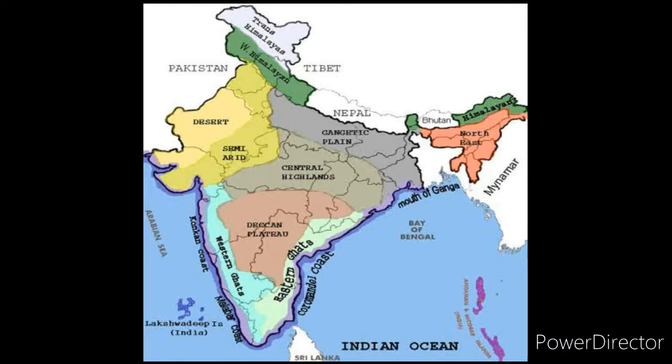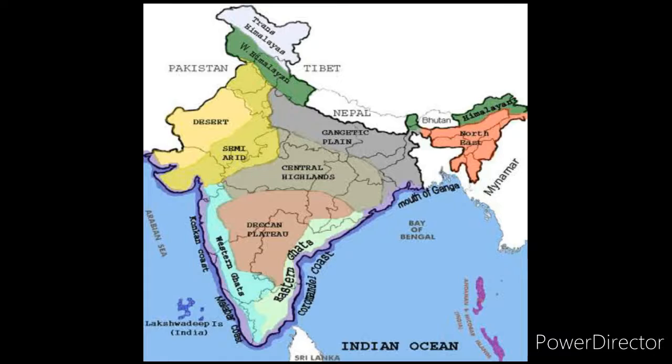The peninsular plateau consists of two broad divisions, namely the Central Highlands, the Malwa Plateau. Malwa Plateau is located in which state of India? Madhya Pradesh. You have to remember that, otherwise during map pointing you may get confused.